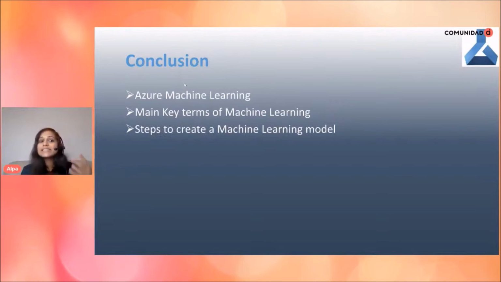Then we have seen the steps to create any machine learning model. We have seen data collection and data processing. Then we have seen feature selection, where you select important features. Then we move into splitting data into train and test, because now our data set is available. Then we moved into training the model, and once our model is ready, we did scoring, and then we do evaluation and then deployment. So those are the basic steps.